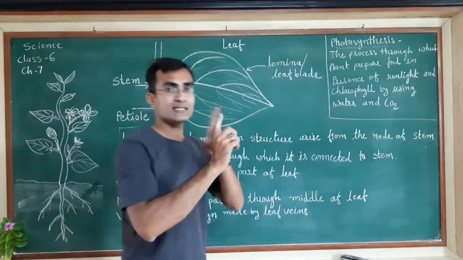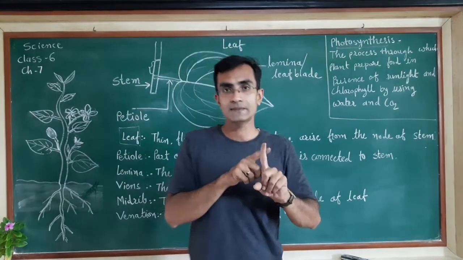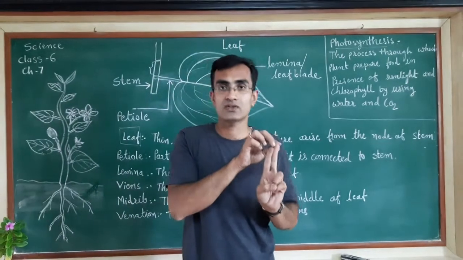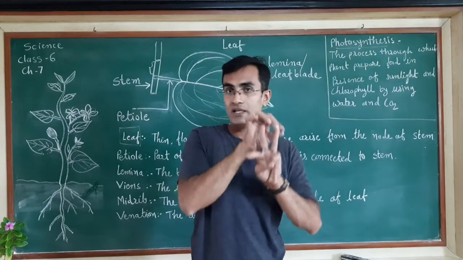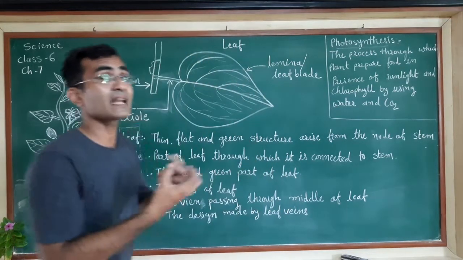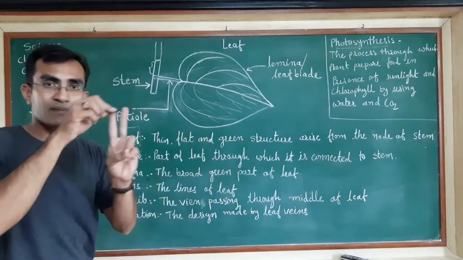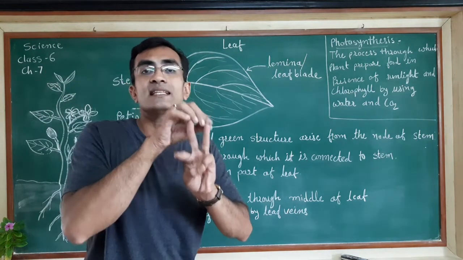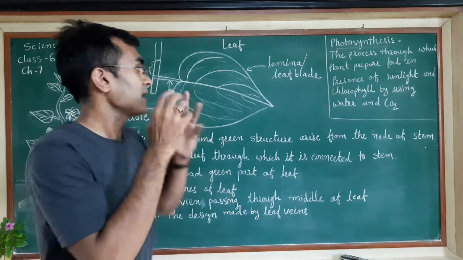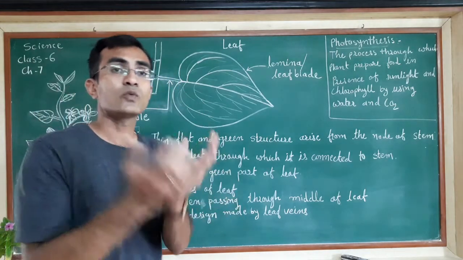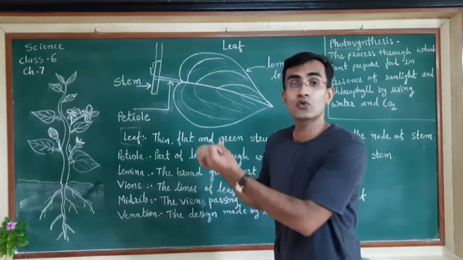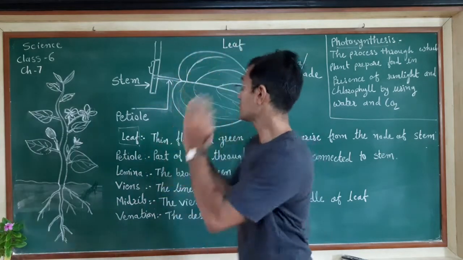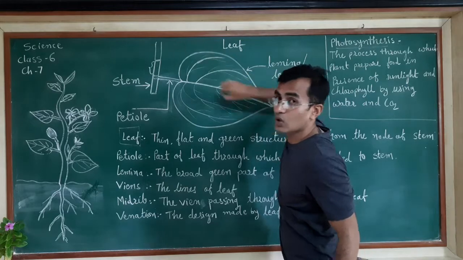What other things? First, it requires sunlight. Second, it requires carbon dioxide. It requires water. So what things are required from the outside? Carbon dioxide, that is CO2, then water, and the presence of sunlight. Okay, and another thing that is a must is called chlorophyll. As we know, all these plants contain chlorophyll, because this is the whole leaf. The leaf has chlorophyll present in it.